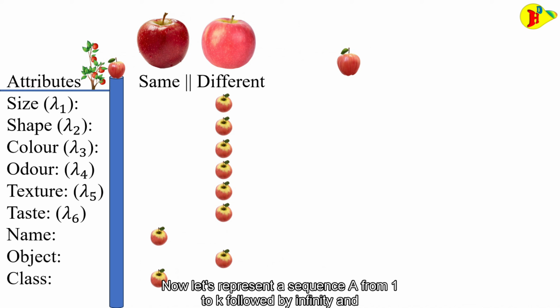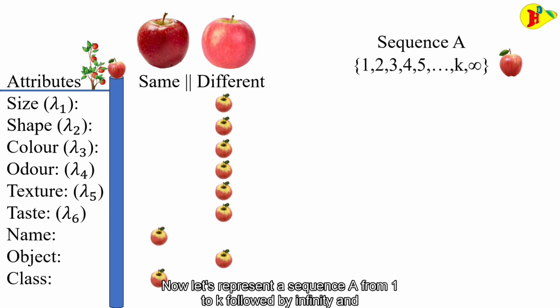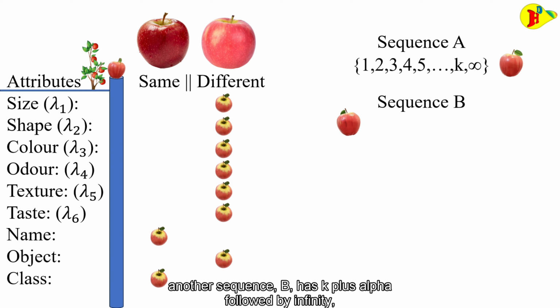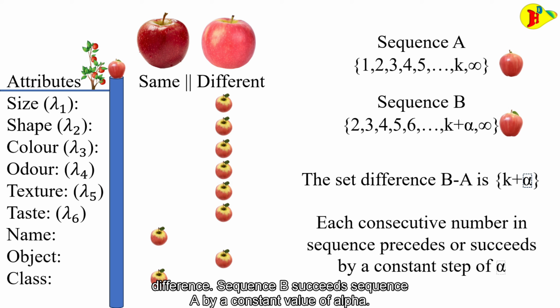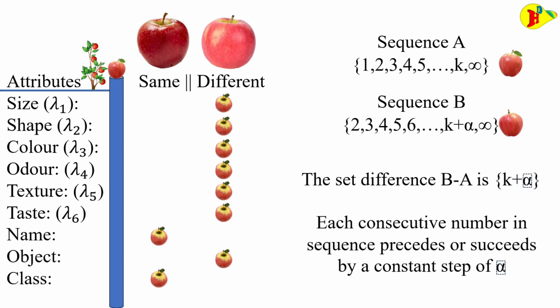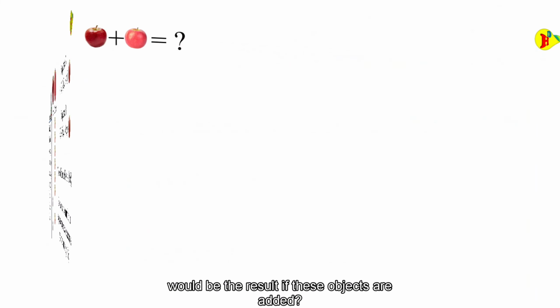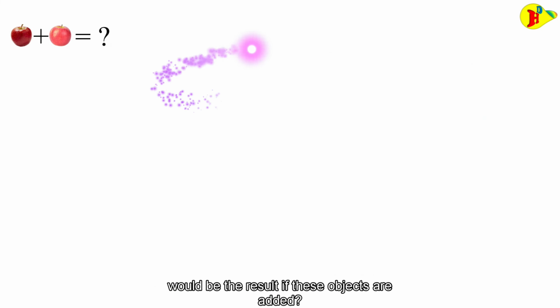Now, let's represent a sequence A from 1 to k followed by infinity, and another sequence B as k plus alpha followed by infinity. Defining the set difference, sequence B succeeds sequence A by a constant value of alpha. What would be the result if these objects are added?